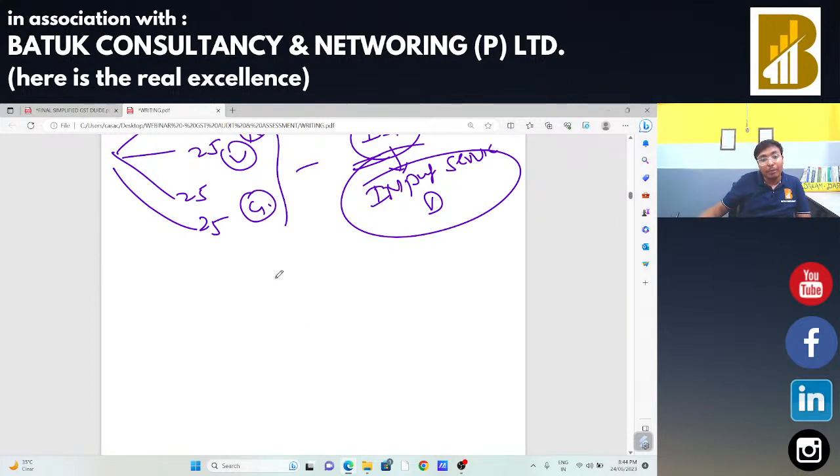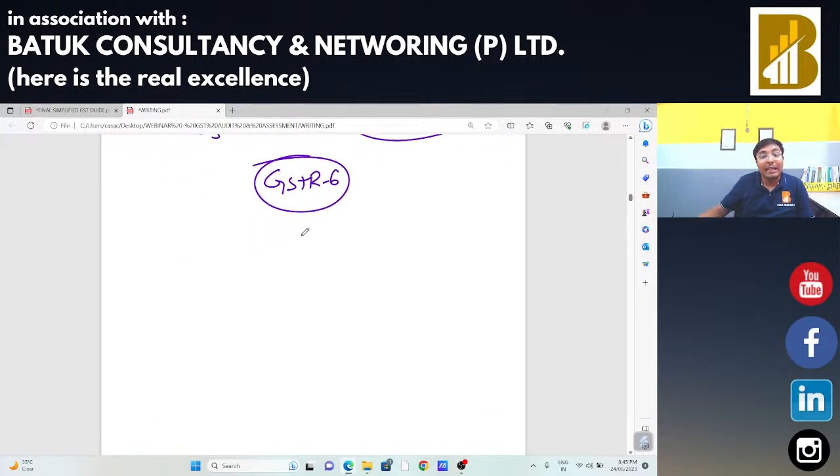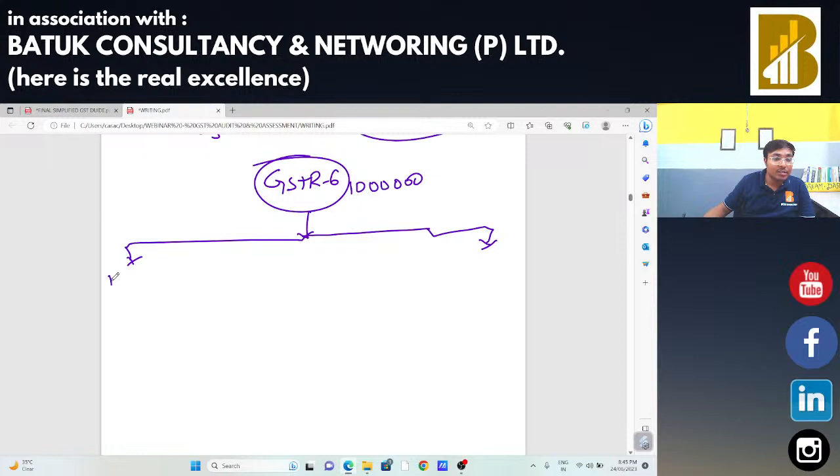For that purpose, Batuk needs to file one specific return, that is GSTR 6. And when Batuk files that GSTR 6, the input tax credit of 10 lakh rupees on account of the laptops is to be transferred to various locations, that is Maharashtra, Gujarat, UP, and Kolkata.